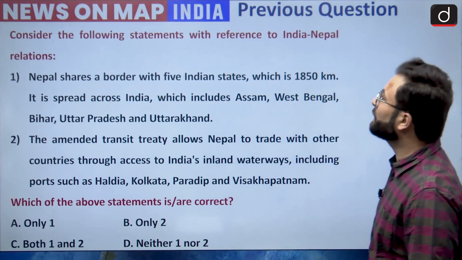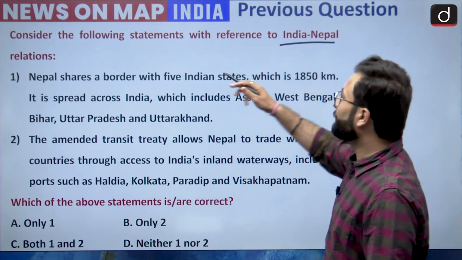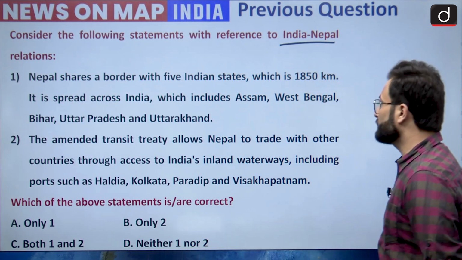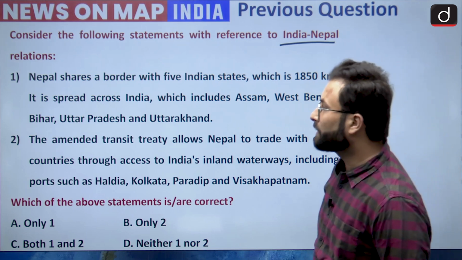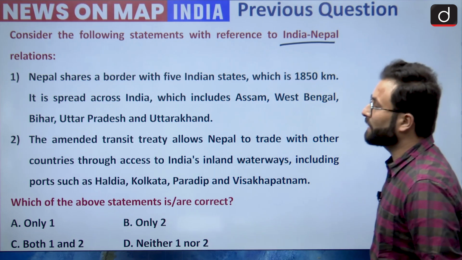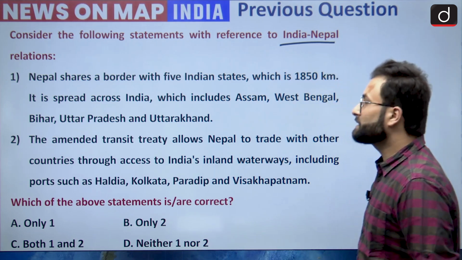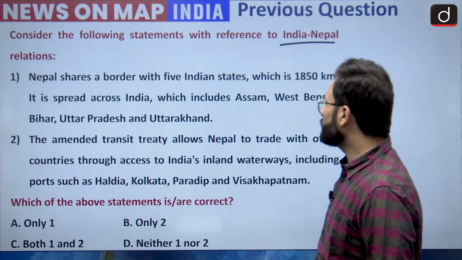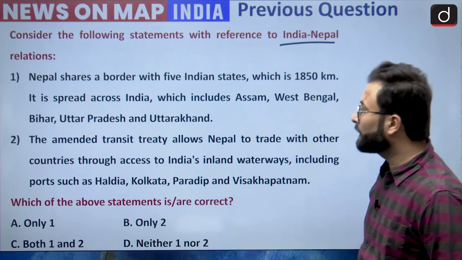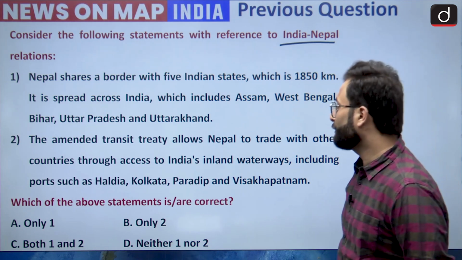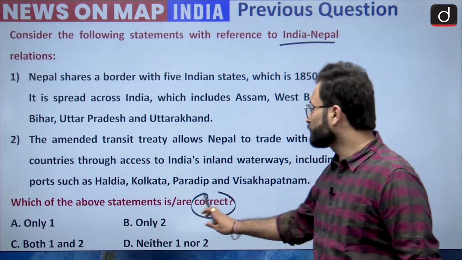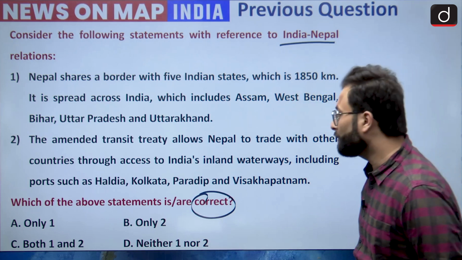Consider the following statements with reference to India-Nepal relations. Statement 1: Nepal shares a border of 1850 kilometers with 5 Indian states. It is spread across India, which includes Assam, West Bengal, Bihar, Uttar Pradesh and Uttarakhand. Second statement: the Amended Transit Treaty allows Nepal to trade with other countries through access to India's inland waterways, including ports such as Haldia, Kolkata, Paradip and Visakhapatnam. Which of the following statements is or are correct? You have to choose the correct statements and accordingly mark your answer.